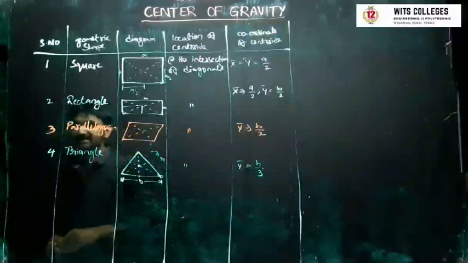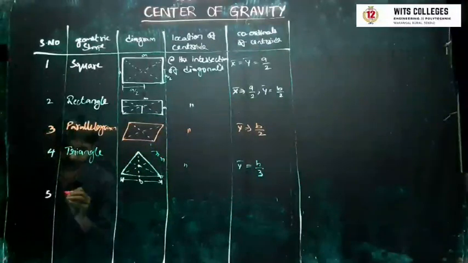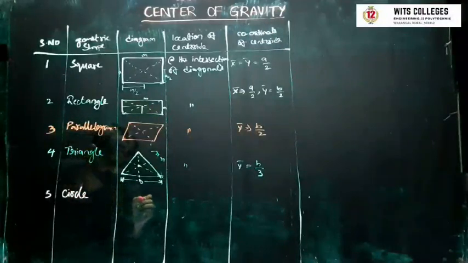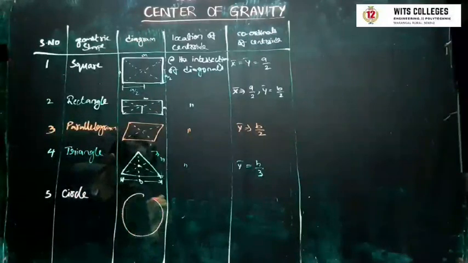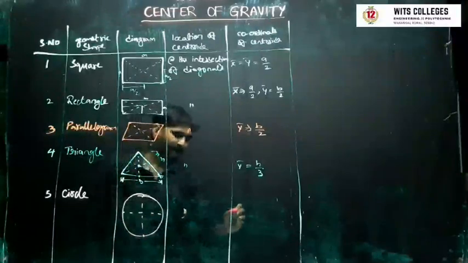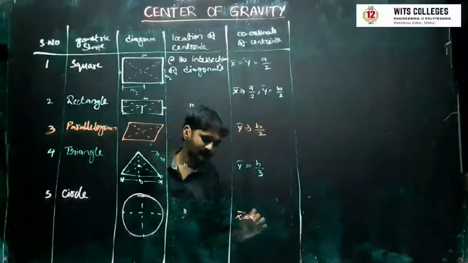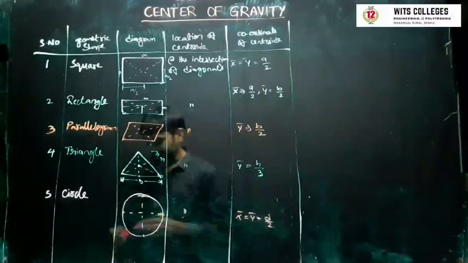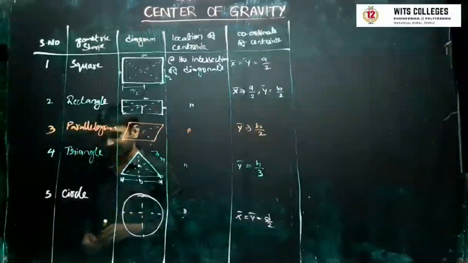Now let's see one more case. Circle. x bar equal to y bar equal to d by 2.